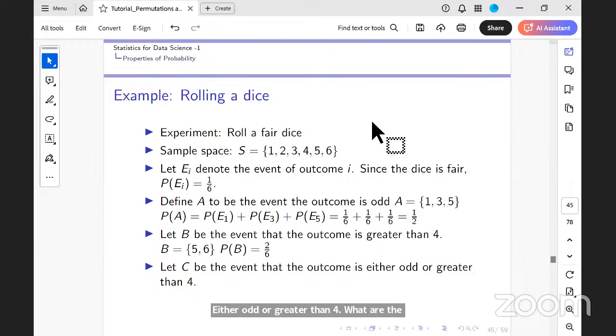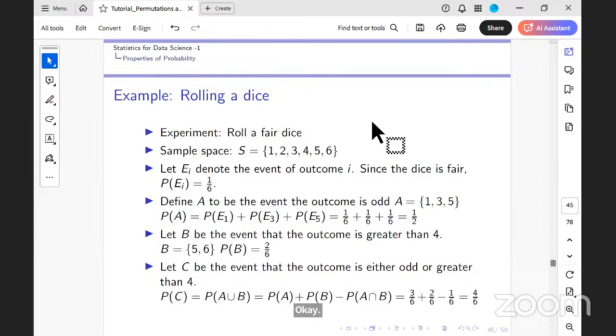So the outcomes are 1, 3, 5 and 6. There is an intersection at 5, okay. So the probability is 4 by 6. Is that clear?